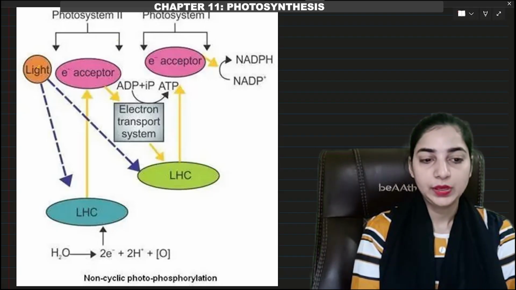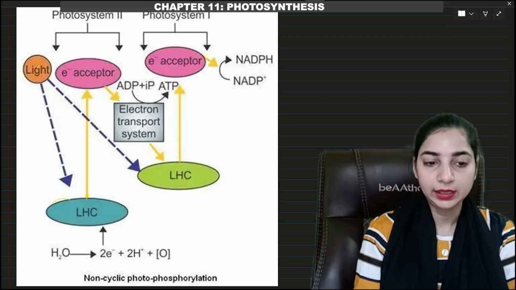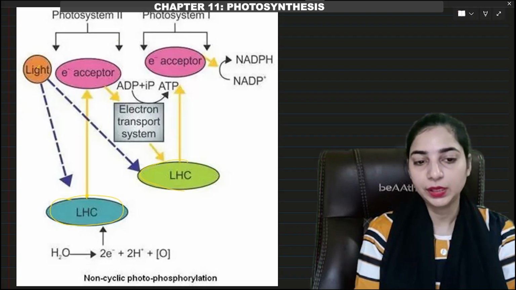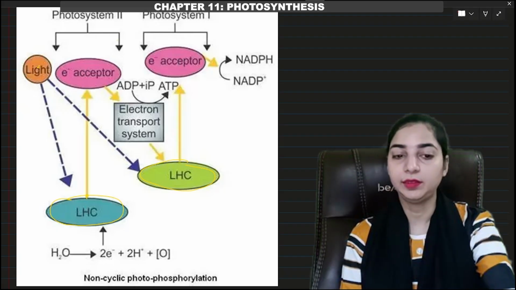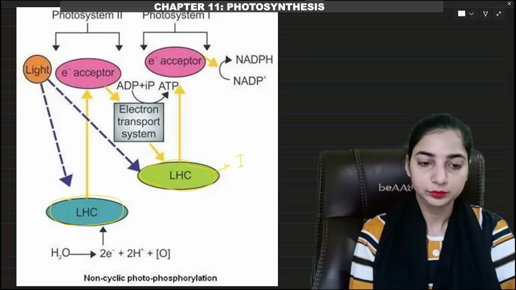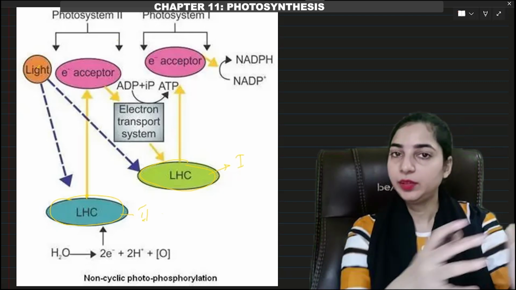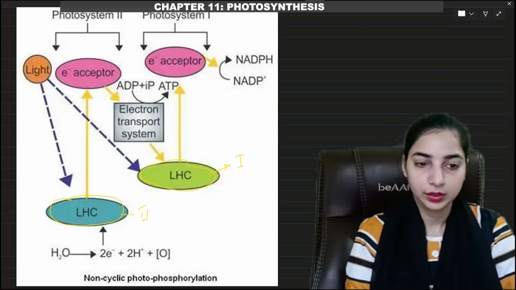Light is absorbed by the chlorophyll A molecule. Here we have the light harvesting complex of photosystem 2. Here we have the light harvesting complex of photosystem 1. In blue color, we have the light harvesting complex of photosystem 2. In green color, we have the light harvesting complex of photosystem 1. Light will be absorbed. First, focus on photosystem 2.